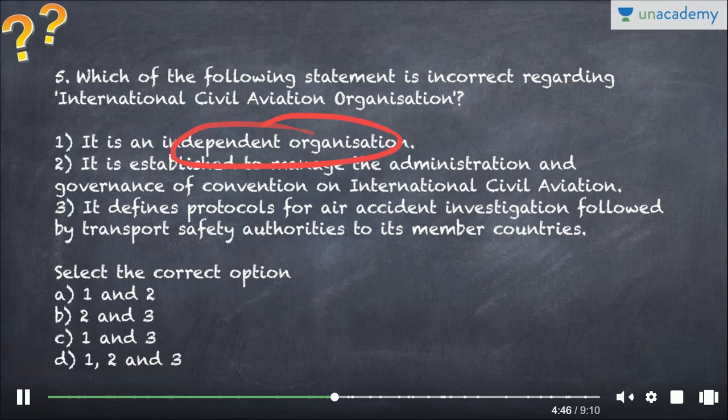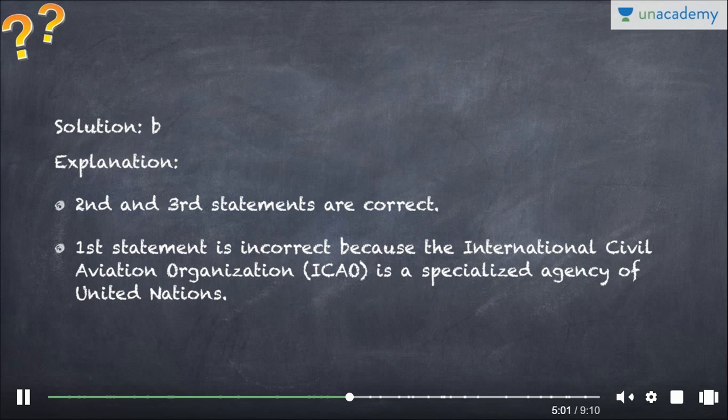It is an independent organization. It is established to manage the administration and governance of Convention on International Civil Aviation. It defines protocols for air accident investigation followed by transport safety authorities to its member countries. Now you have to select the correct option. So answer here is B, because second and third statements are correct.